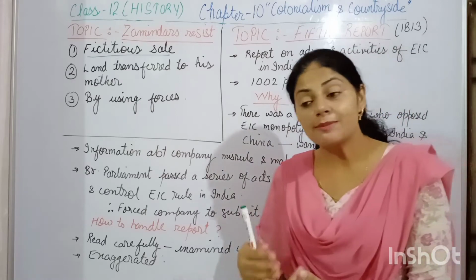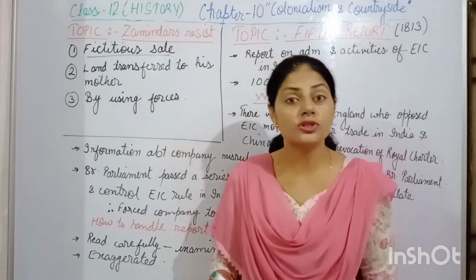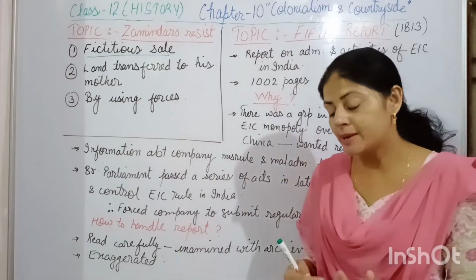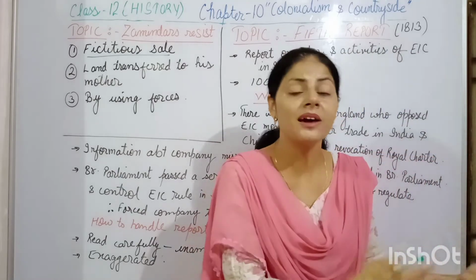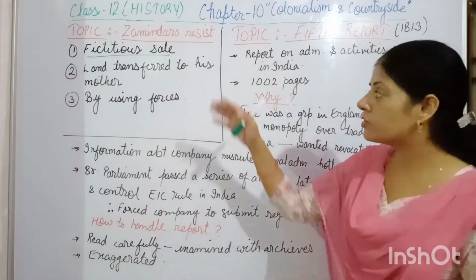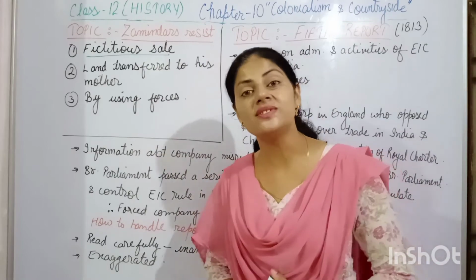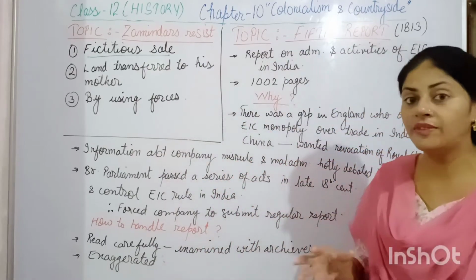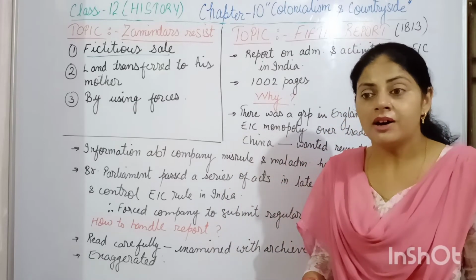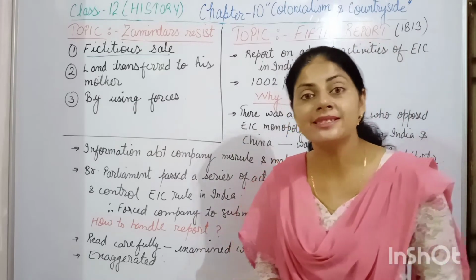Sometimes the resistance was also offered by the peasant class, because the peasants felt more associated with the previous zamindar as compared to the new one. So in this topic we studied the ways found by the zamindars to overcome the problem of losing their right over their zamindari.